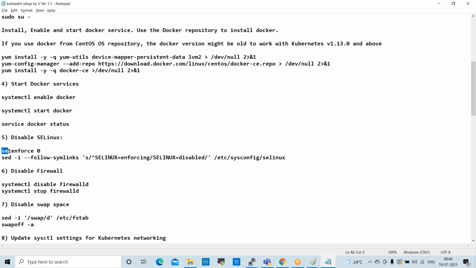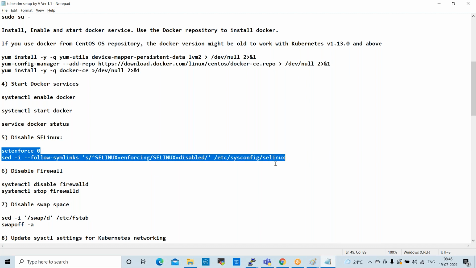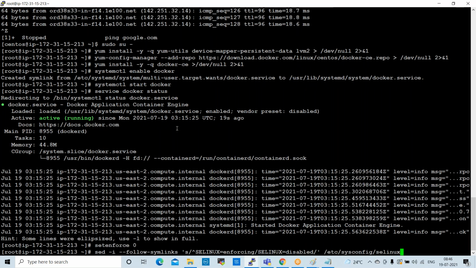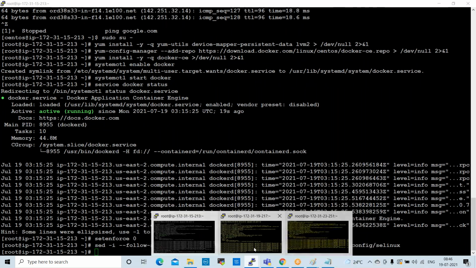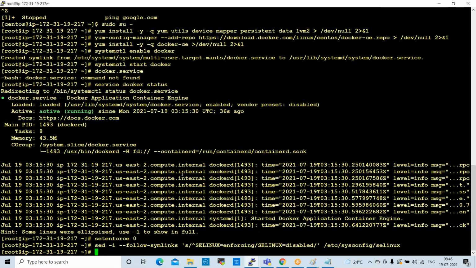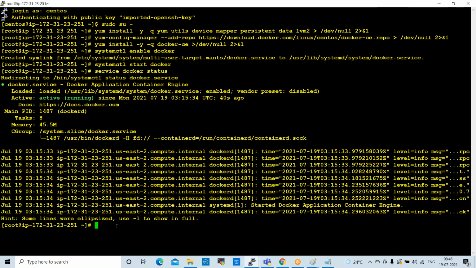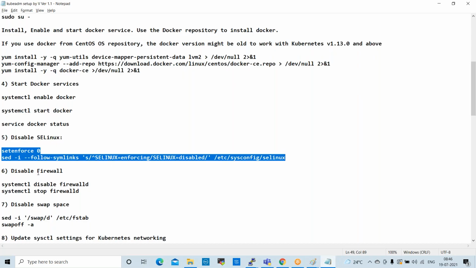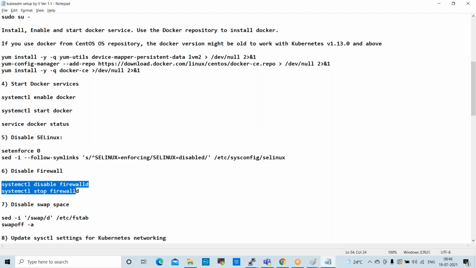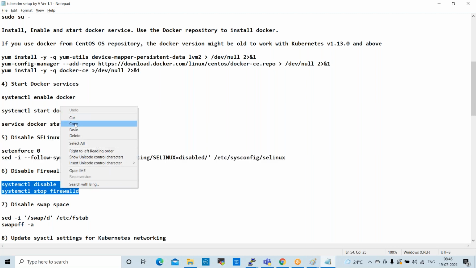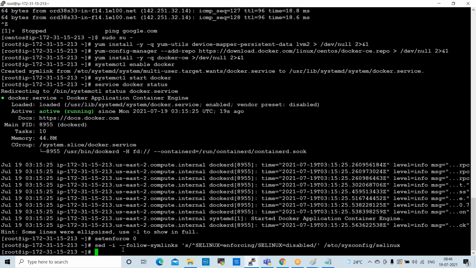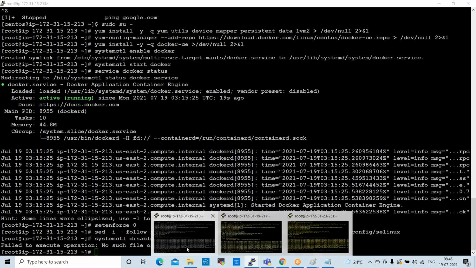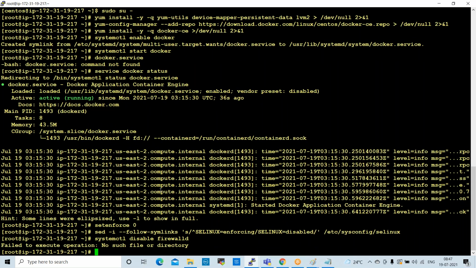Next one is SELinux should be disabled. So copy these 2 commands and run the 2 commands at a time on master. Enter. It is disabled. Node 1 also you can execute this. Node 2 also you can execute this. Done. Disabled. Okay. Next one is disable firewall. So copy these 2 commands. Firewall disable. Done. I think it is already disabled, that is why it is showing like this.